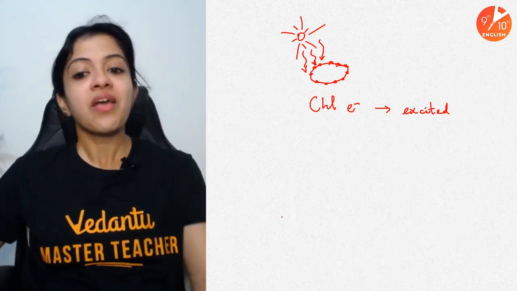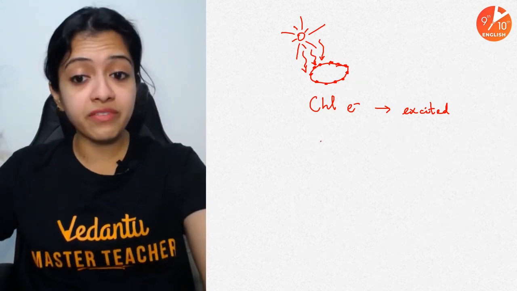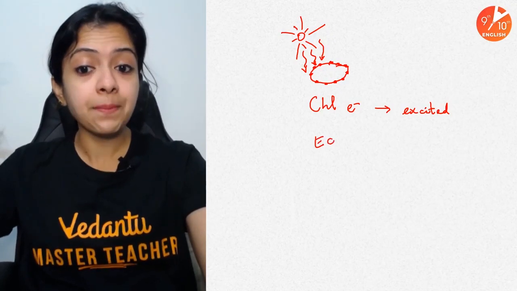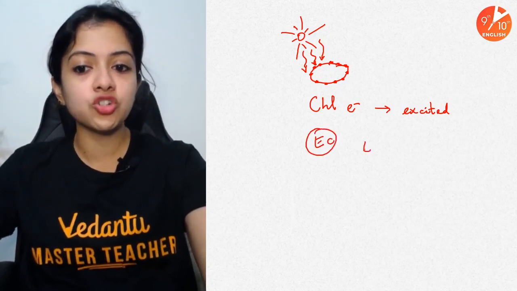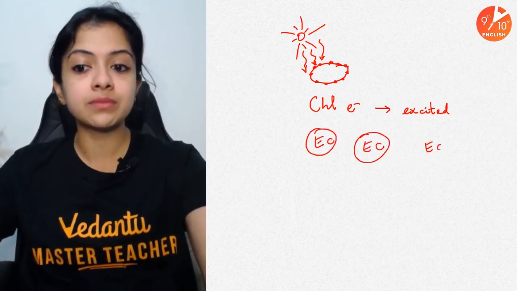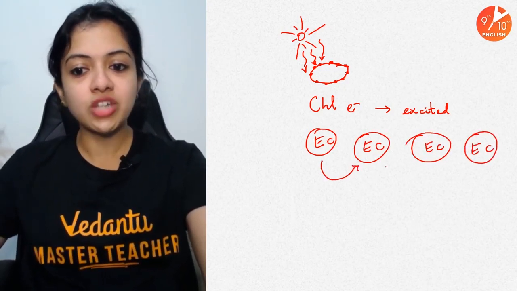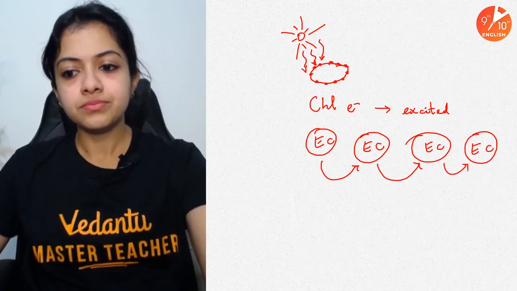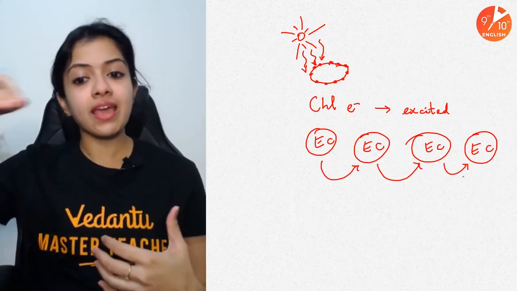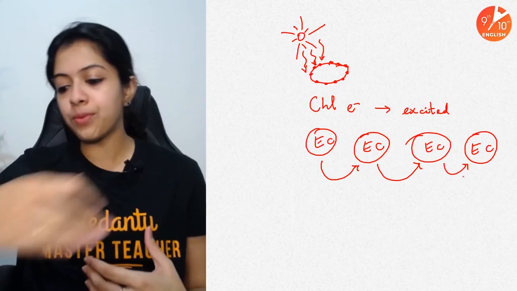Electrons are no different. When they are excited and full of energy, these electrons keep moving around from one electron carrier to another. Between different electron carriers, these electrons just keep moving around. Now, what happens when they are jumping around from one point to another?